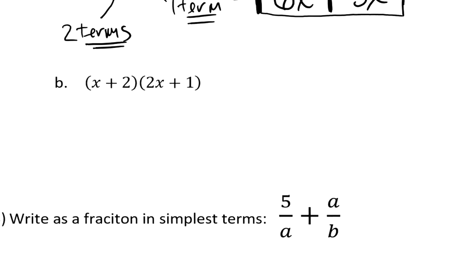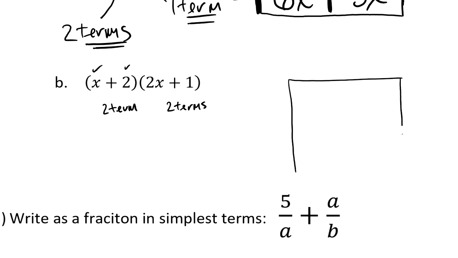In fact, let's use it for B. So here you can see there are two different terms. One of my terms is x and the other is the constant 2. The next one has two terms also, right? So I've got a 2-term thing times a 2-term thing. So I'm going to make this rectangle, this generic area model that's 2 by 2.